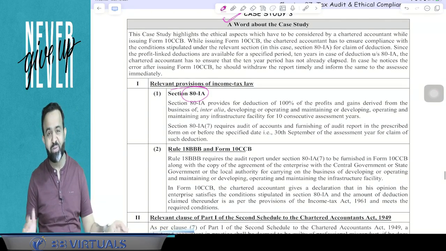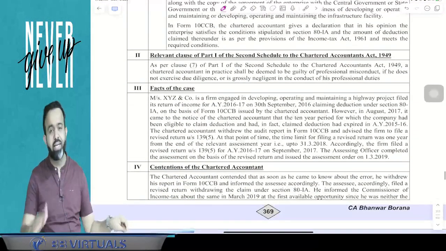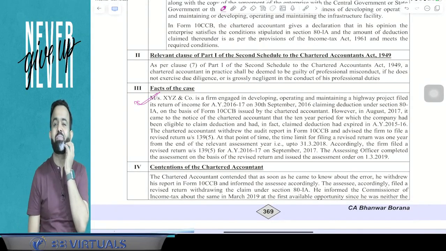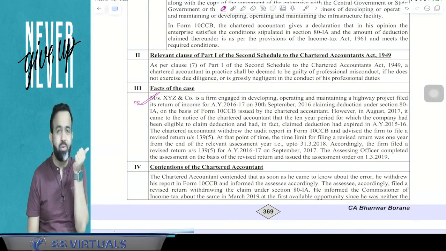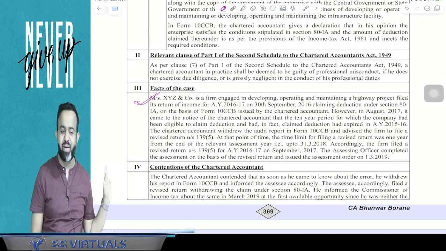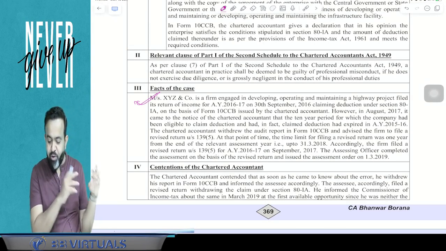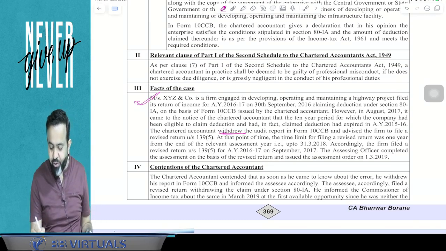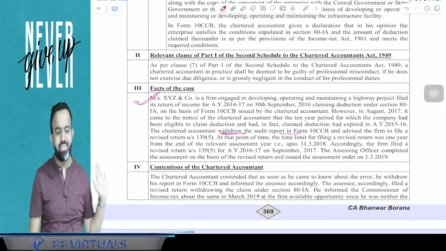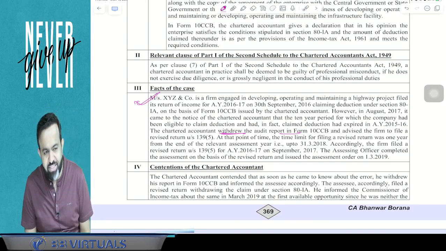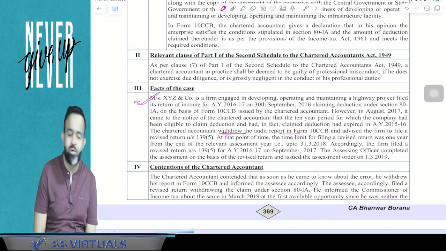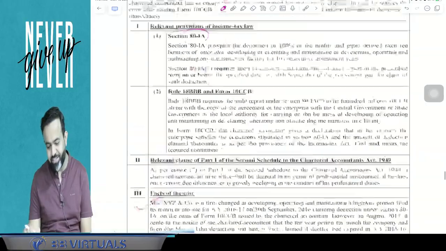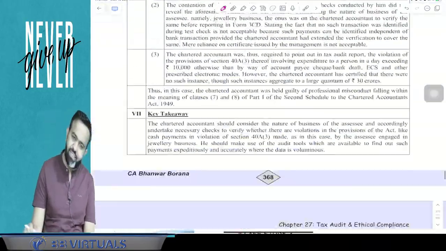Now guys, what happened in this case study? The chartered accountant had allowed the deduction and said that okay, 80IA deduction is available. But after some time, the chartered accountant realized that the 10 years had already expired. So the chartered accountant withdrew his tax audit report and said that no, deduction is not available. So will the chartered accountant be treated as guilty or not? The answer is no. In this case, the chartered accountant will not be treated as guilty. So this is case study number 3. You will study it, then you will be able to understand.